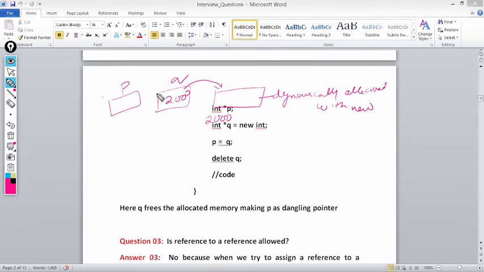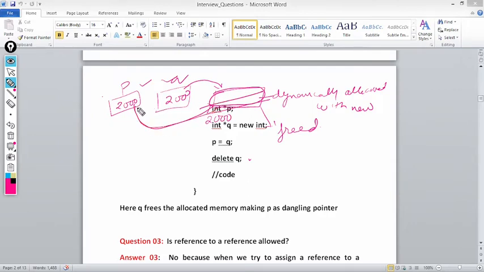Then I write p = q, so p will hold the address held by q. It will start pointing to this location, so this location is pointed to by two pointers, p and q. Now when I write delete q, this memory will be freed. Now p is a pointer pointing to which location? The same location.